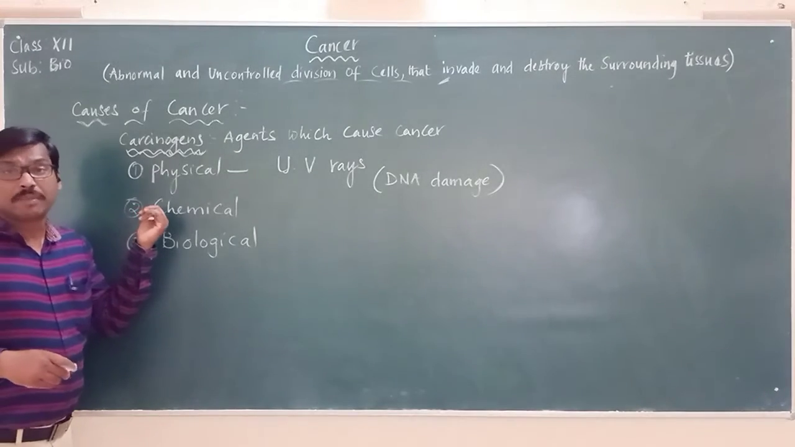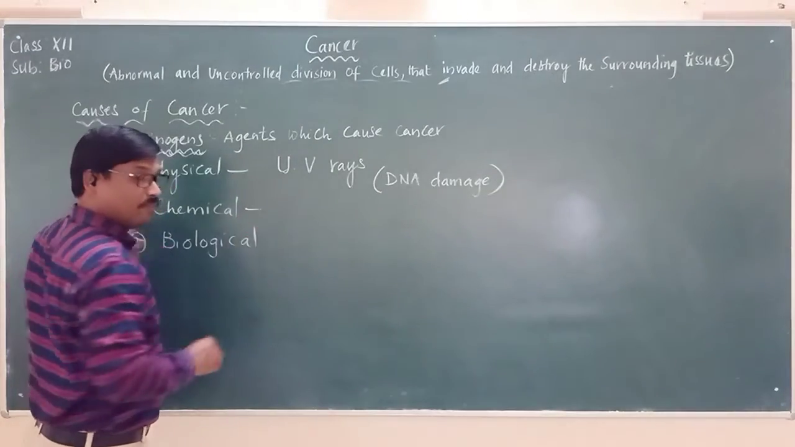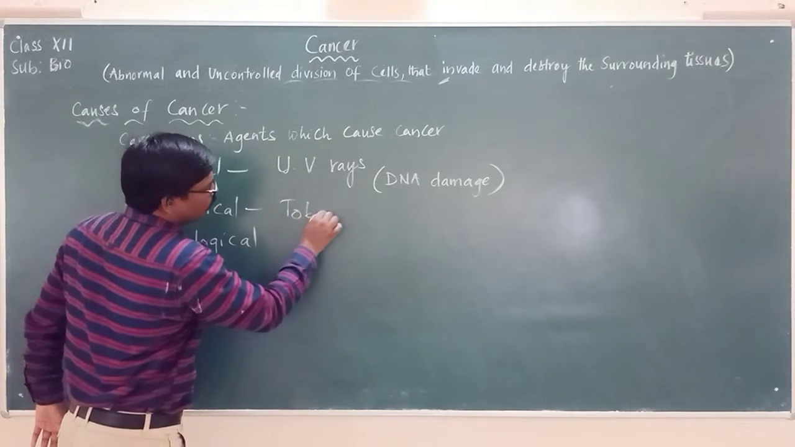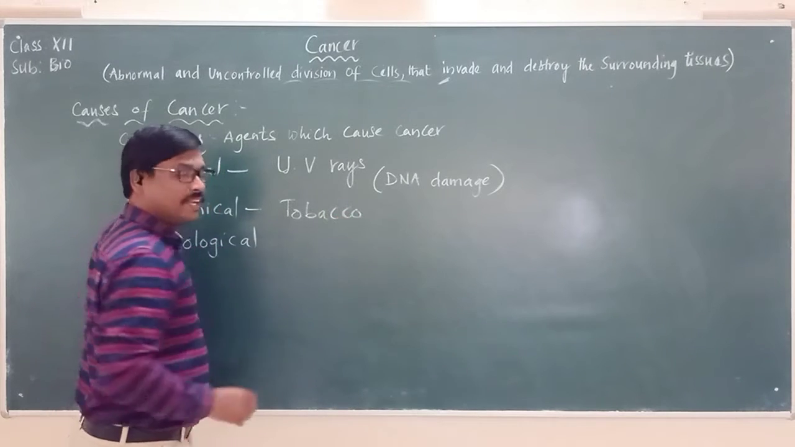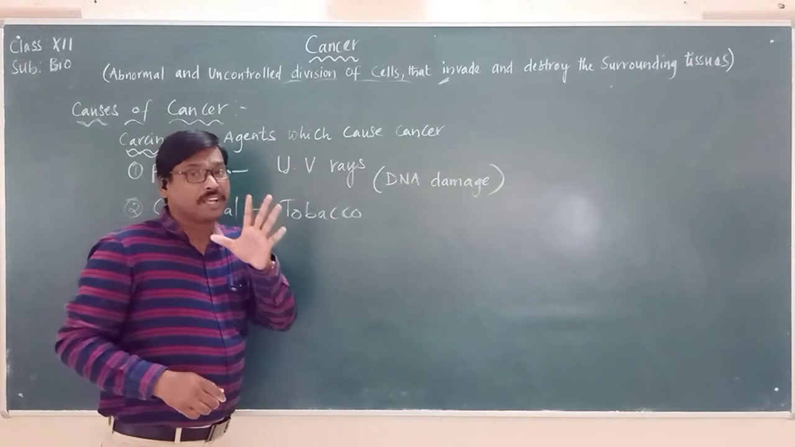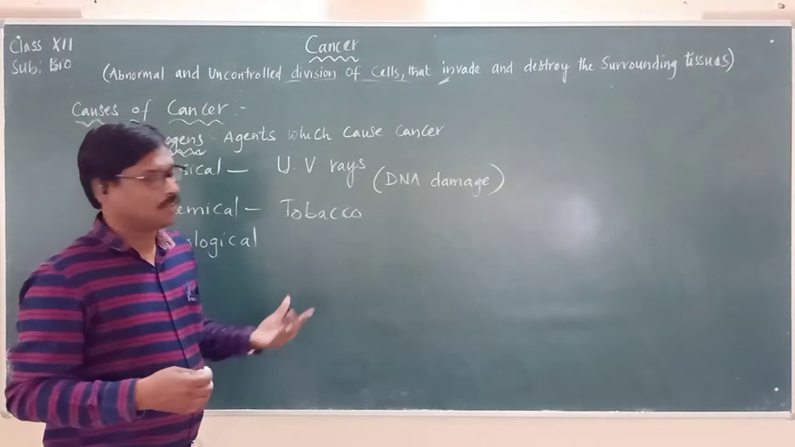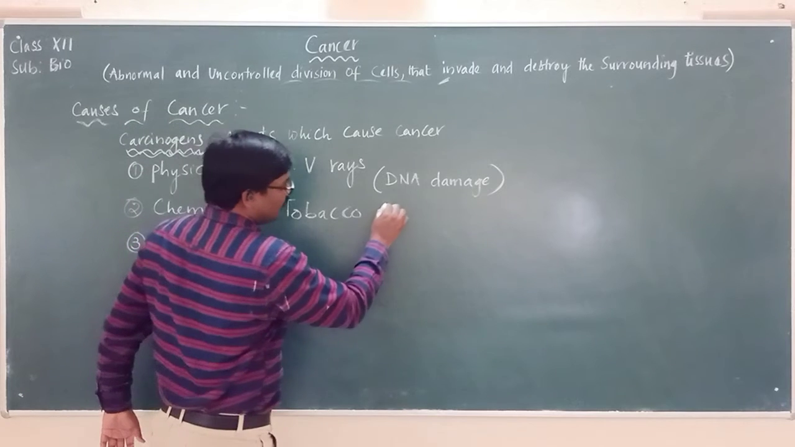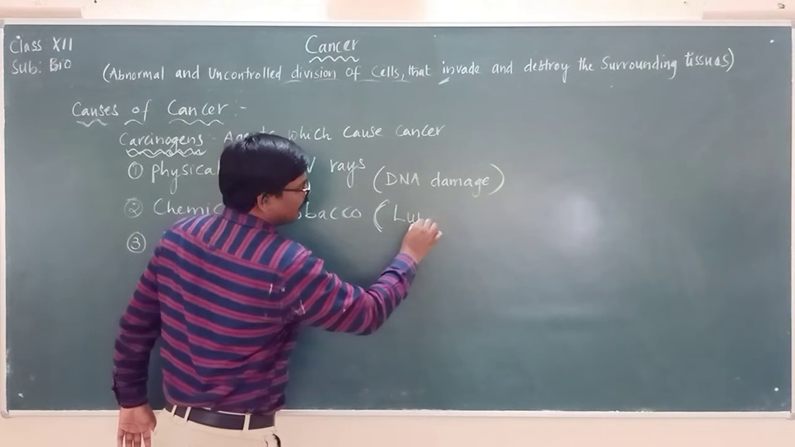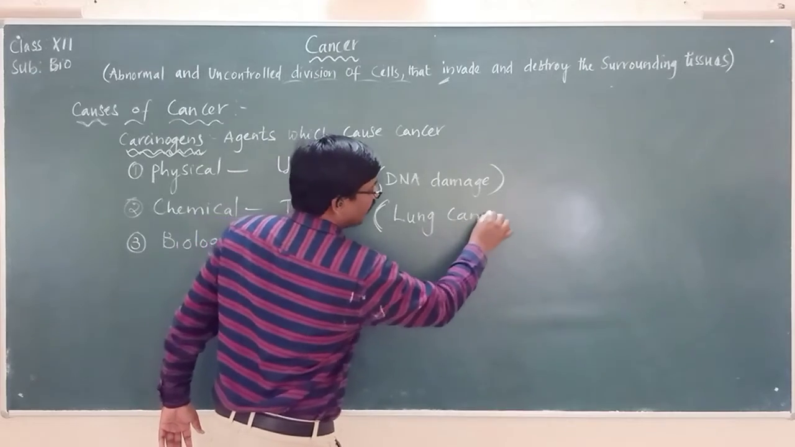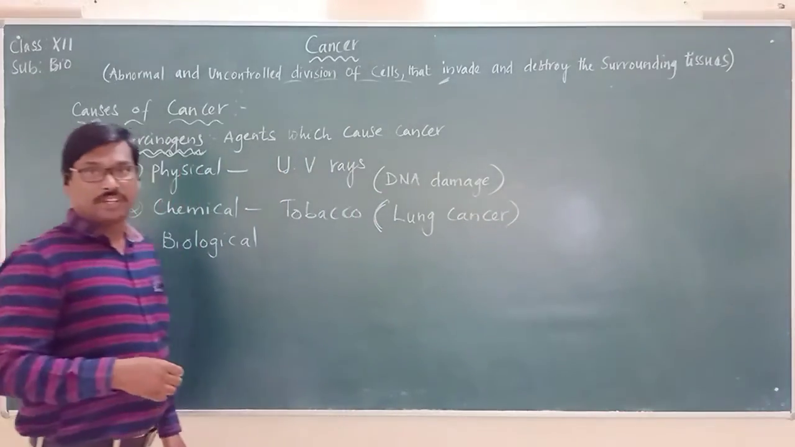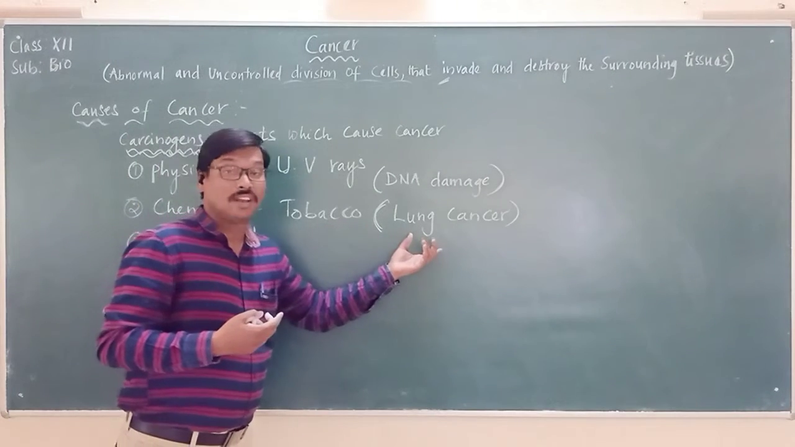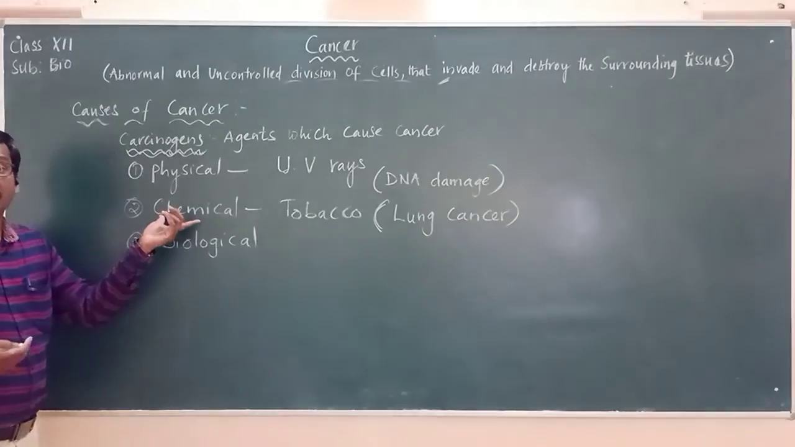And chemical agents, a very well known chemical agent is tobacco. This tobacco contains many important chemicals which can lead to cancer. Tobacco can cause cancer, and the type of cancer it causes is lung cancer. So this is another point we have to remember: tobacco can lead to what? Lung cancer. It is a type of chemical agent.